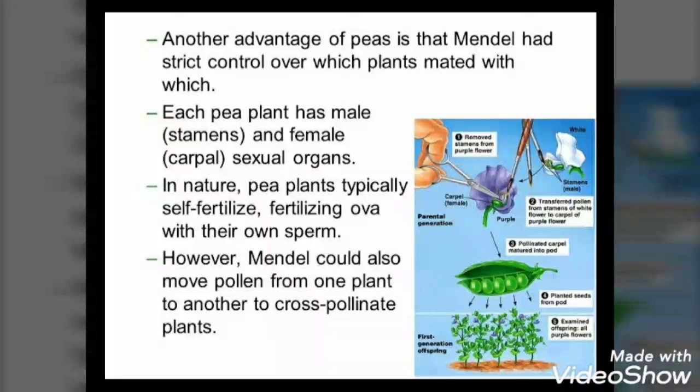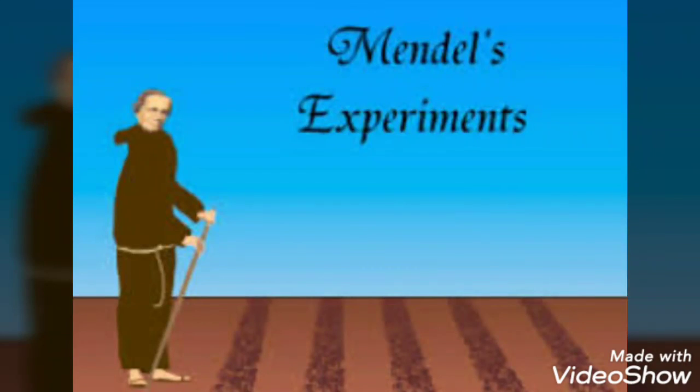The flowers of pea plant are adequate in size and so they are easy to handle. Each plant can produce large number of seeds in a single generation. So, Mendel studied these characteristics with sharply contrasting expressions in his experiments with the garden pea plant. Now in the next video lesson, we will study about Mendel's cross-breeding experiments, which he did by taking various characteristics meticulously. We will also study about the precautions that he took for the experiment.